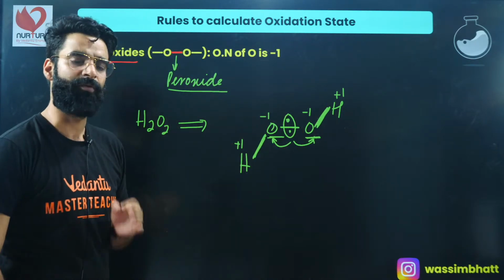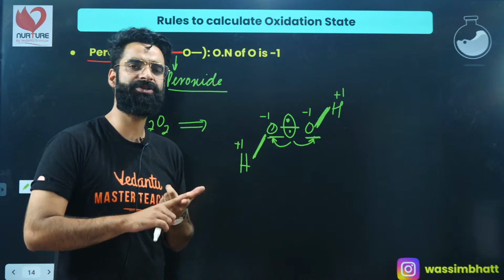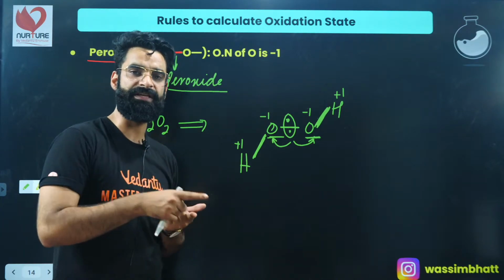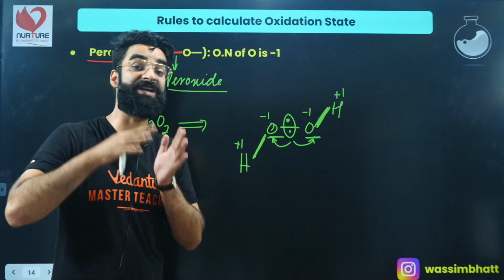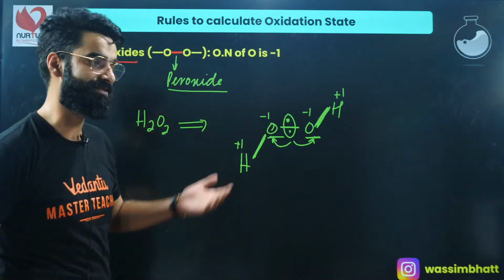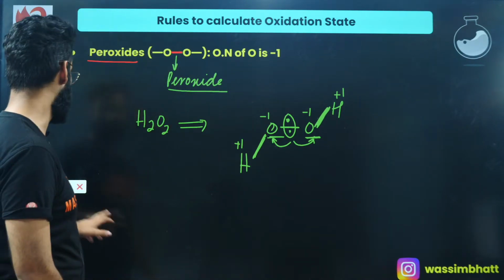So remember, whenever you see in a compound oxygen linked to another oxygen by means of a single bond, the oxidation state of oxygen is generally taken to be -1, right? As in case of hydrogen peroxide. This was one more rule.